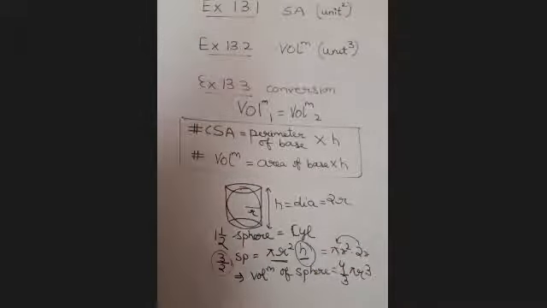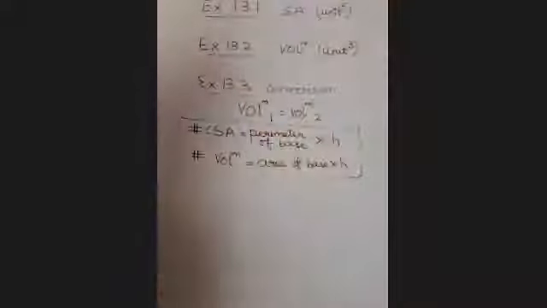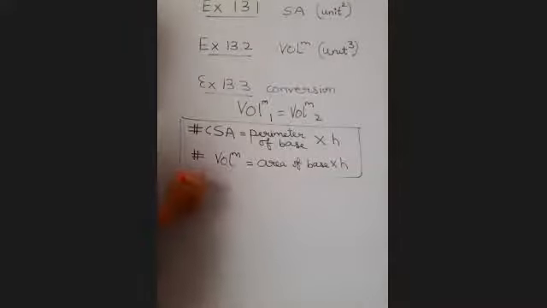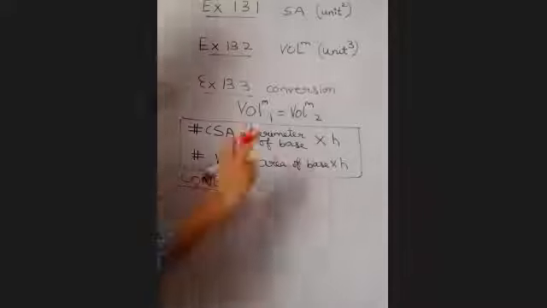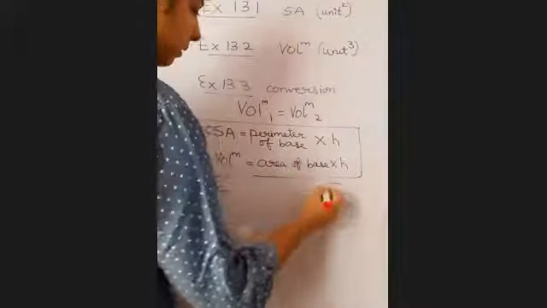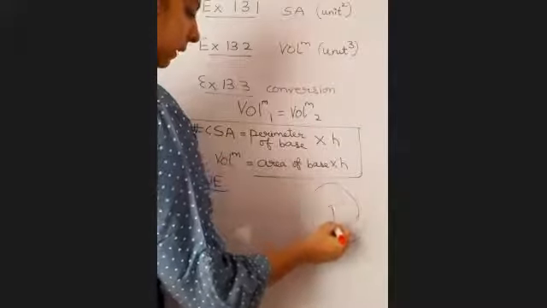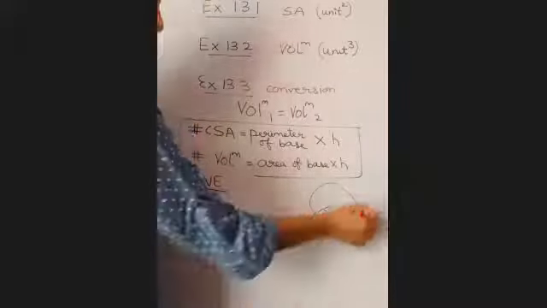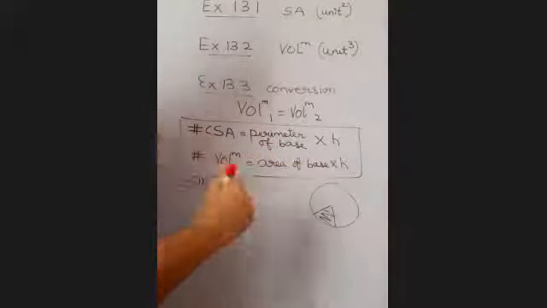Alright. Coming on next is cone. I will not be deriving it again. I have done it in 9th, I have done it in 10th also. We started with a circle. We cut out a sector of it. The remaining portion we fold to make a cone.